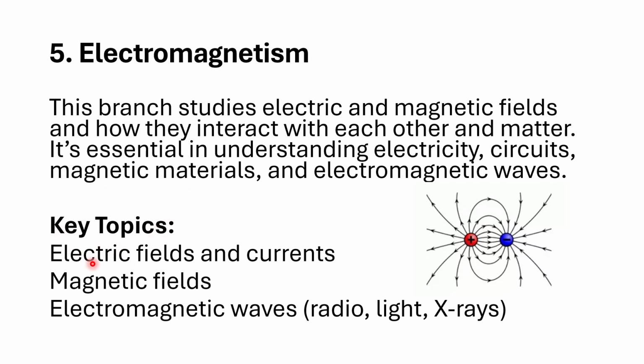Key topics: electric fields and currents, like the electric field of a static charge, and current when it is moving in an area. Then the magnetic field, whether from moving charges or from naturally occurring static magnets, and their fields. All that is the study of electromagnetism. Then electromagnetic waves: radio waves, light waves, X-rays, etc. All of that can be studied by electromagnetism.